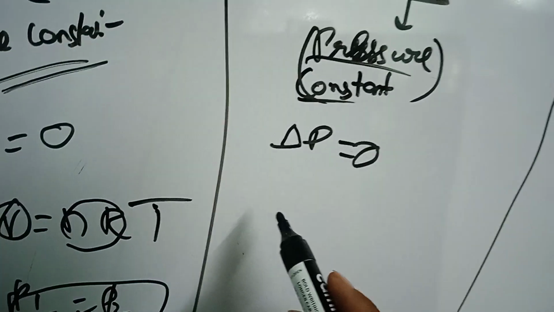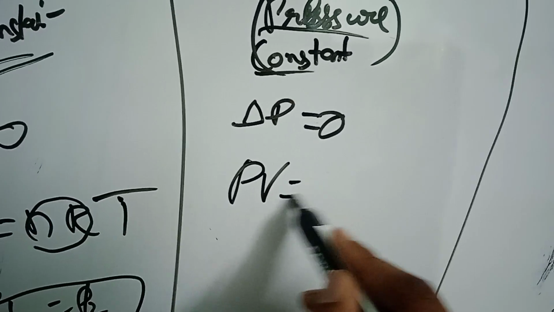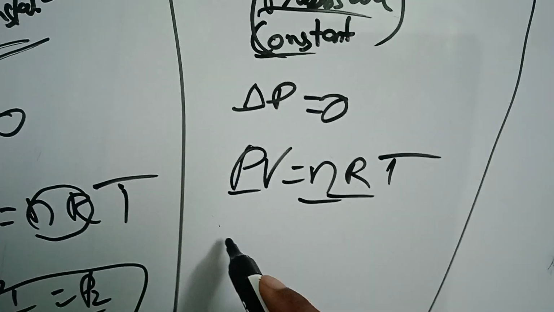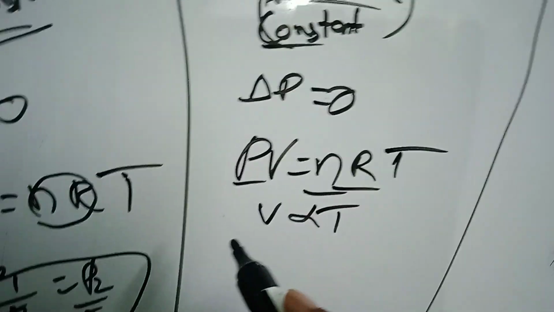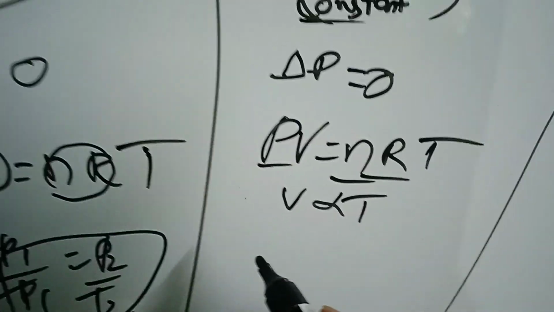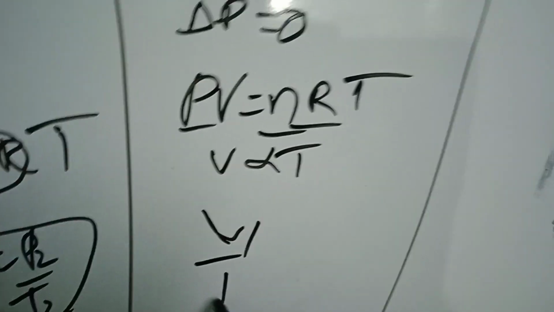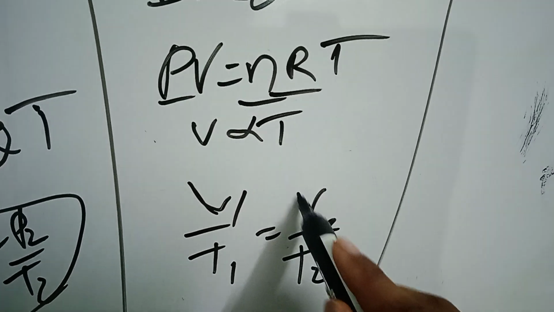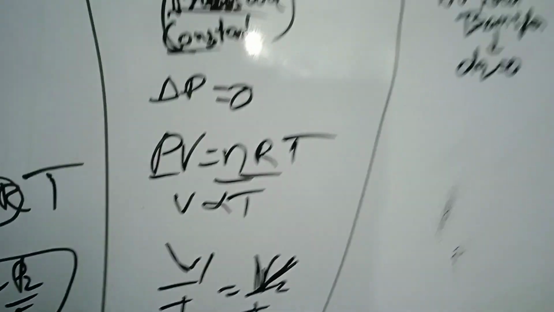We can use the ideal gas equation, PV equals nRT. Now pressure is constant, n is constant, R is constant, so volume is directly proportional to temperature. So V1 by T1 equals V2 by T2. Sorry, yes, it's V.